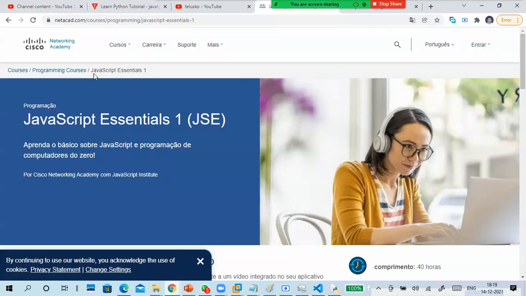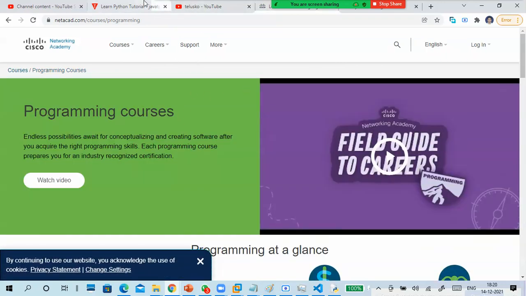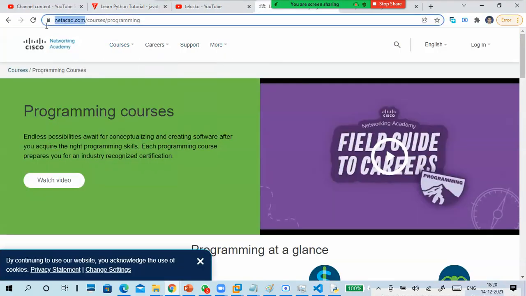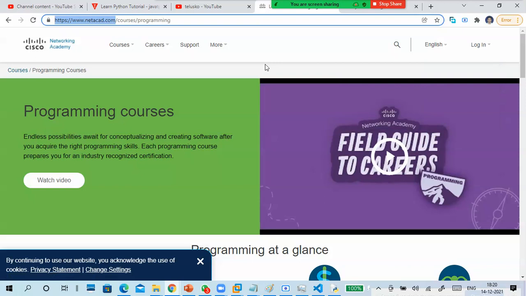Oh, I think it is there in Portuguese language only. Okay, so from NetAcad, you can type NetAcad in your Google browser, so you will get it. You can create your login. You can log in yourself also. Then you can create your course freely. You can join it, no problem, no need to pay for anything.